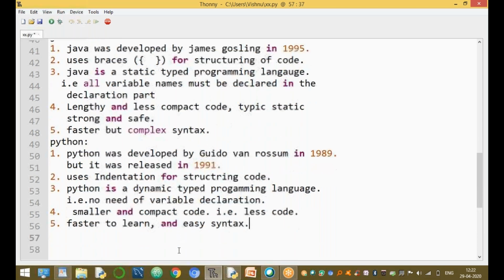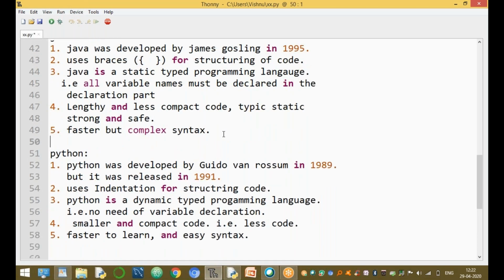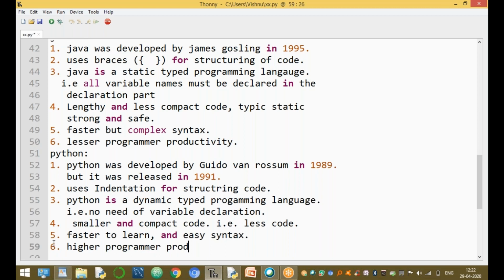That is one more difference. The last one is that Java has lesser programmer productivity, while here in Python the sixth point is higher programmer productivity.